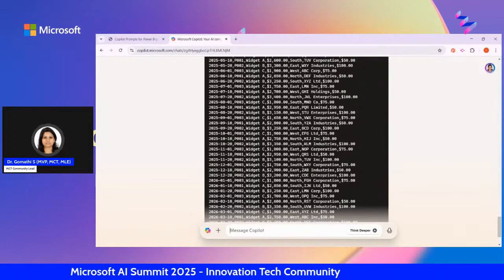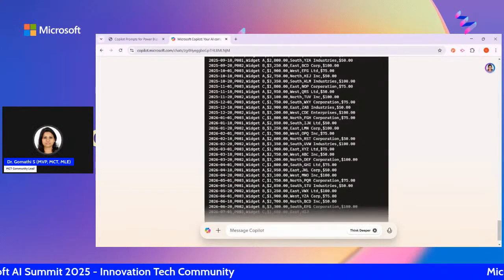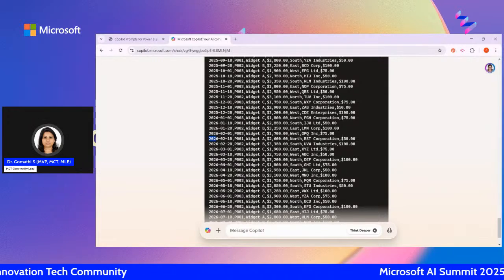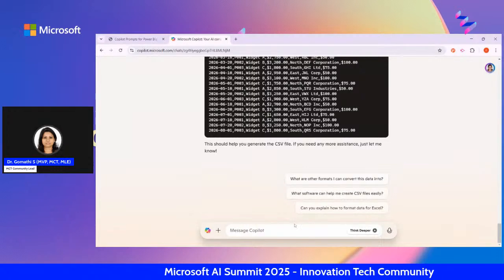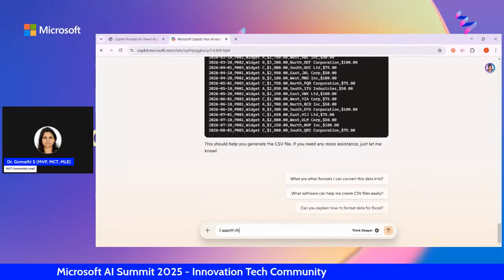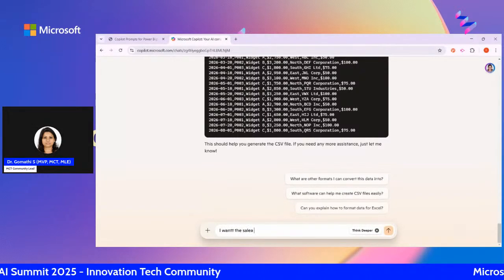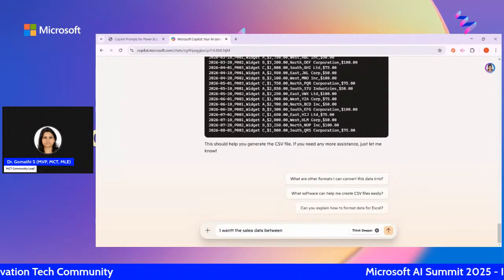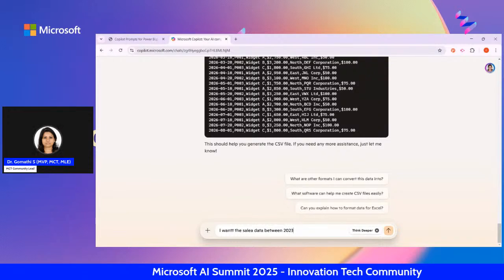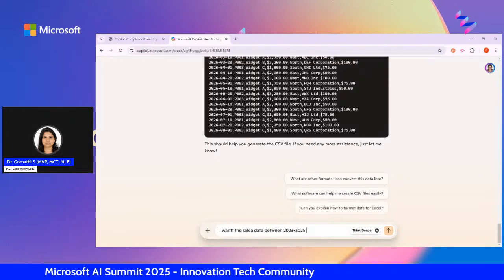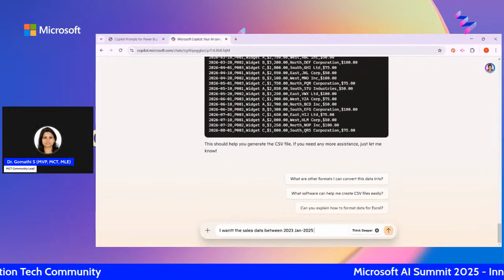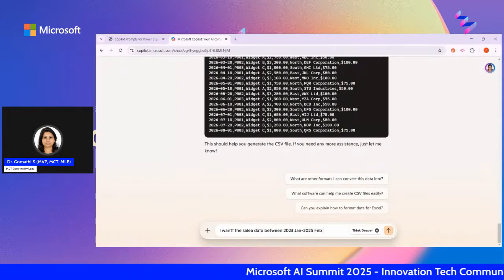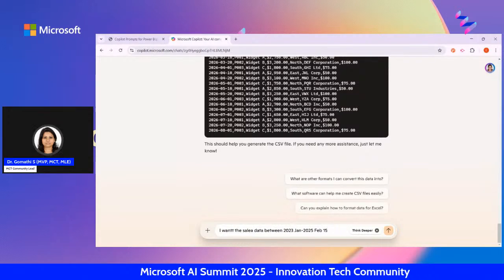You can see that it is creating some data for 2026. I think it is predicting and creating, but you can just go ahead and ask. You can just say, I want the sales data between 2023 and 2025. Now it's February, right? So February 15. I'm just going ahead with February 15.